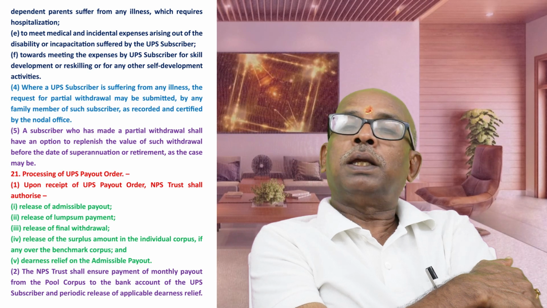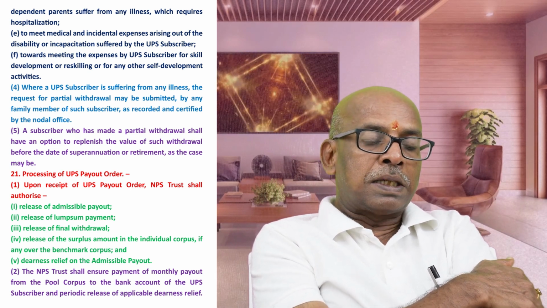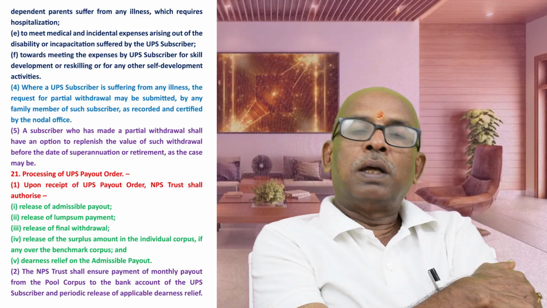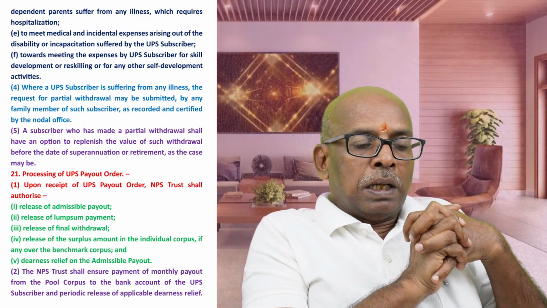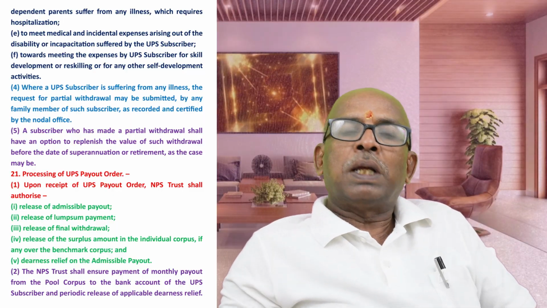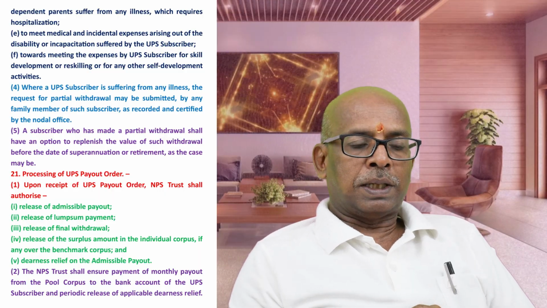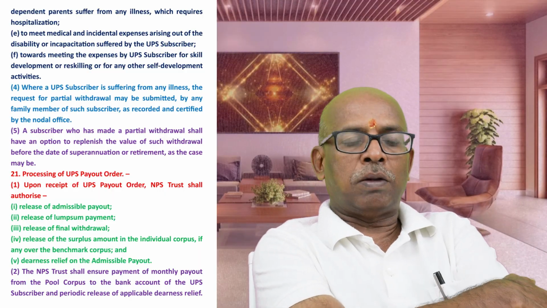Okay, what are the various items of payout? Release of admissible payout, that is pension. Release of lump sum payment, that is equivalent to gratuity; it looks like it is in place of gratuity. We'll have to see. I made that point in my earlier video.